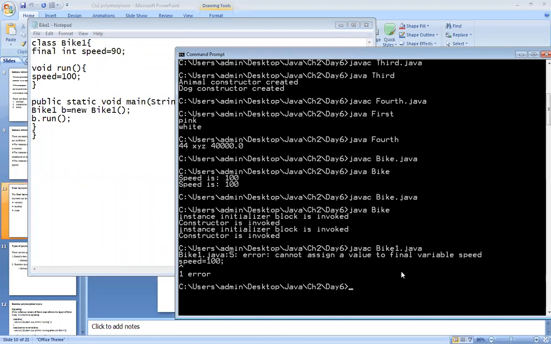Cannot assign value to final variable speed is equal to 100, because we have declared it as a final, so we cannot change its value. So this comes under the compile time error. You got it at the time of a compilation, so that type of error is called as the compile time error. And what is that error? You cannot assign a value to final variable speed. Understood?